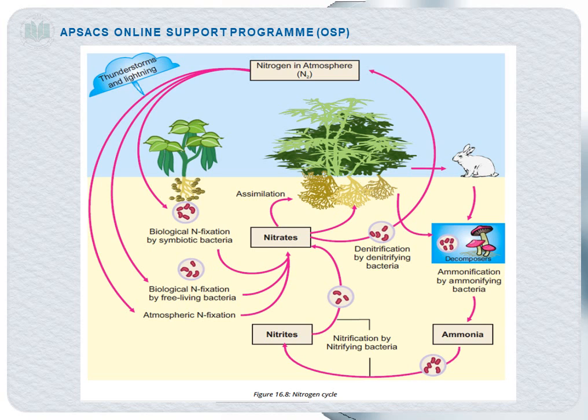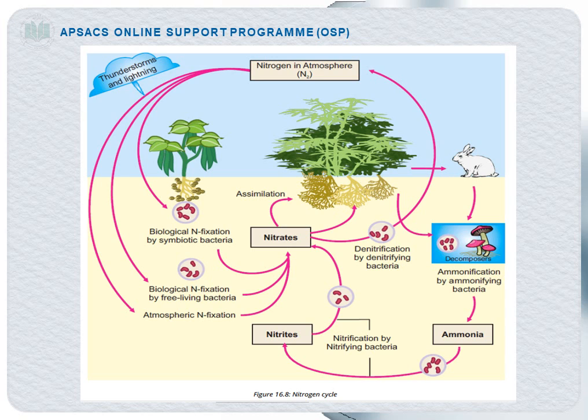Again, when these plants and animals die, the ammonifying bacteria act on these dead organisms and again release ammonia, which is then converted into nitrites and nitrates. So this is a cyclic form. That is how we call it a cycle.